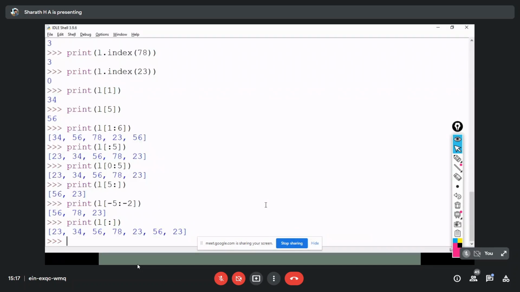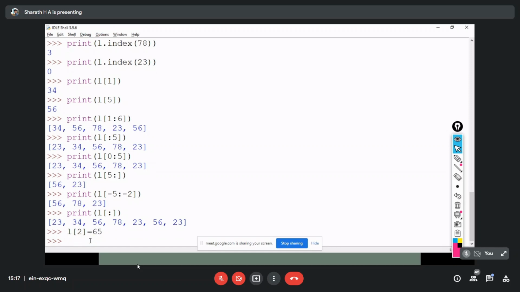Now, if I want to modify some value, L of 2 equals. Whatever is in the second index, 0, 1, 2, what value do we have there? 56. Now I'm going to assign a different value, 65.